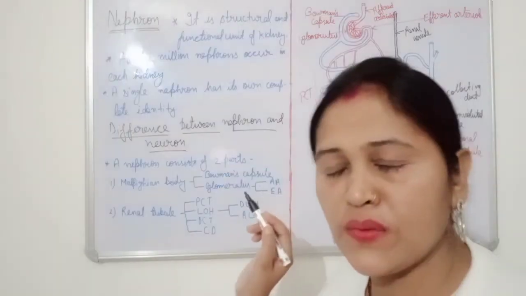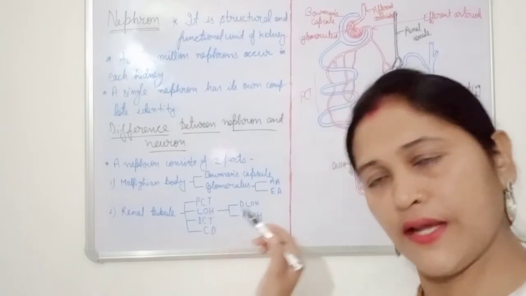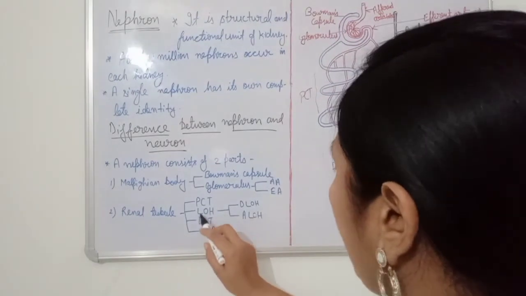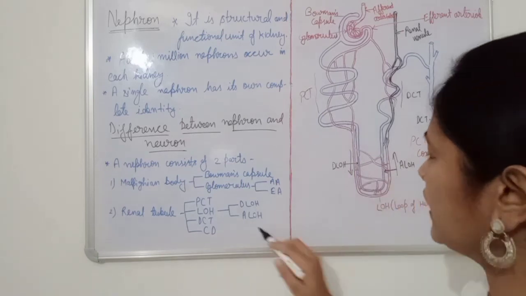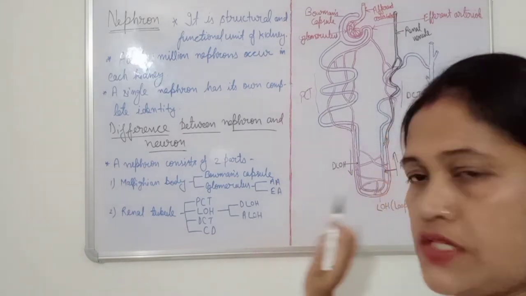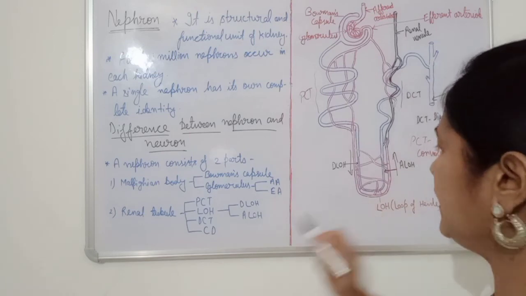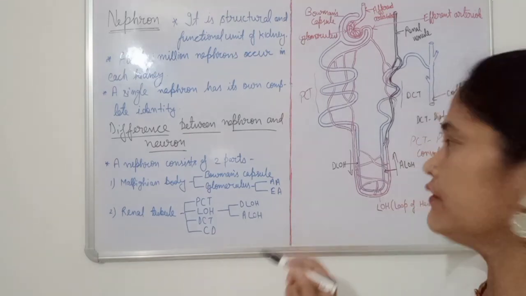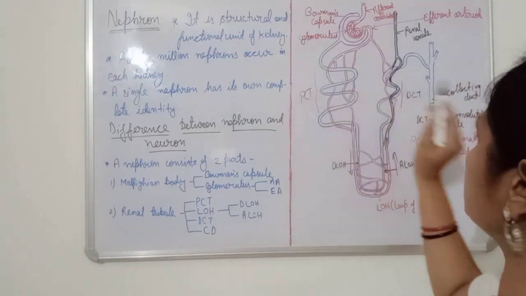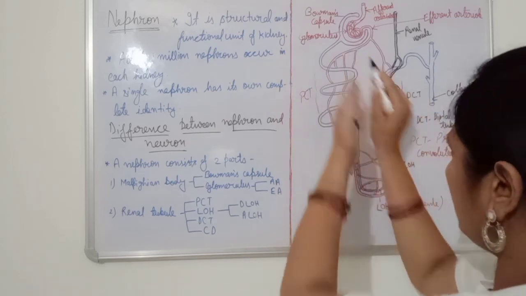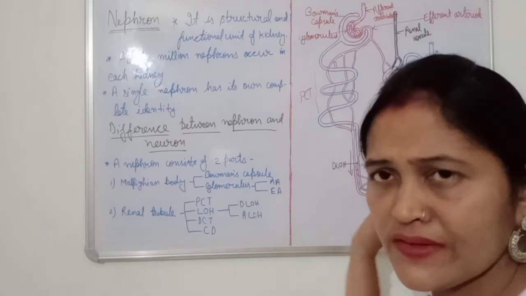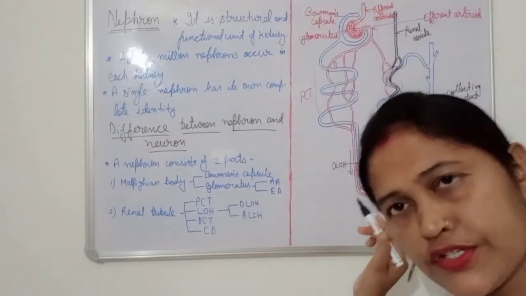So that's why the name is given, proximal convoluted tubule. Clear? Then LOH, loop of Henle. DLOH, ALOH is very clear. Now DCT, distal convoluted tubule. Like PCT, DCT is a distant part, away from the Bowman's capsule. So that's why the name is given DCT, distal convoluted tubule.